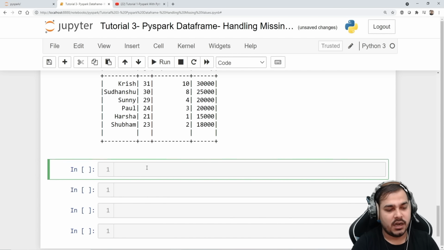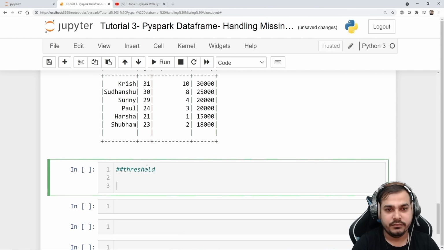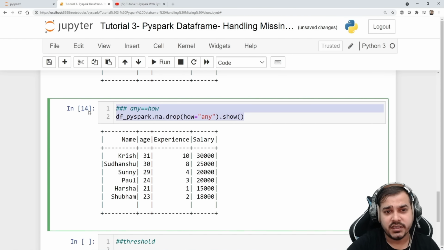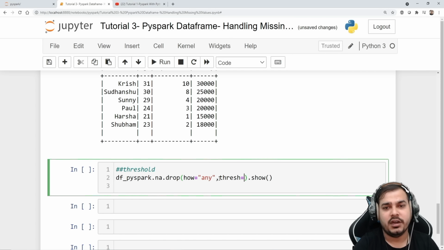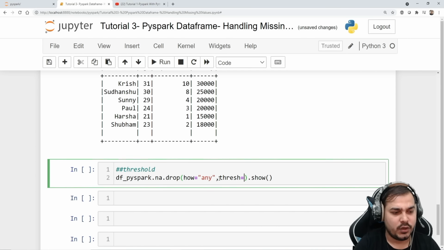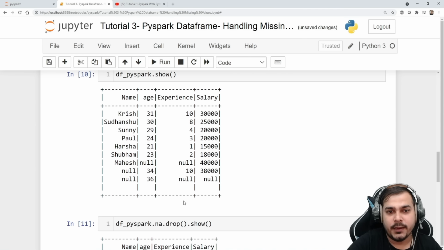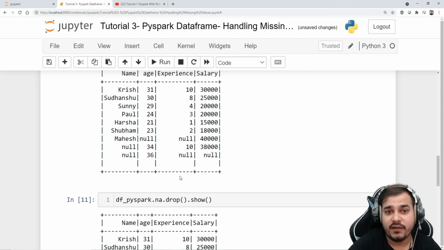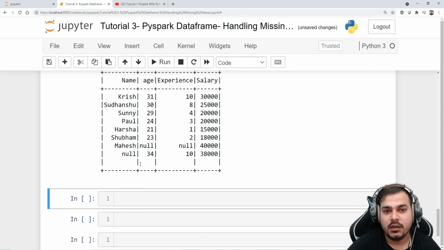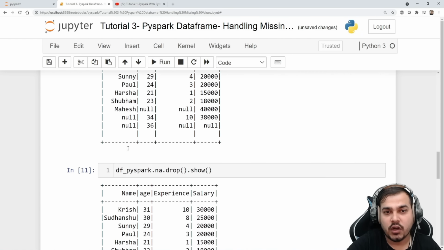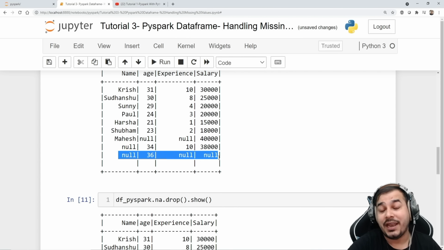Now let's try to understand threshold. I'll tell you what this threshold is. I know how is any, but there is one more option called thresh. In thresh, suppose I keep the threshold as 2. Let's first of all execute it. You'll be able to see that the last row has got deleted.